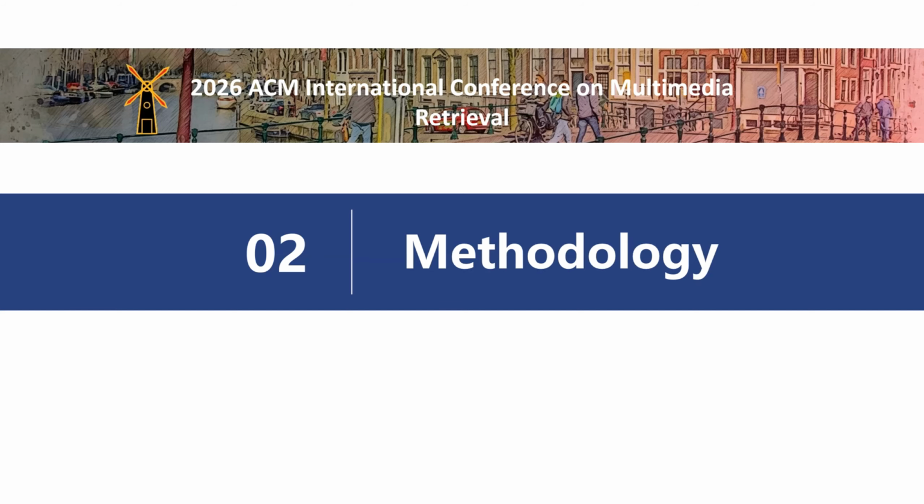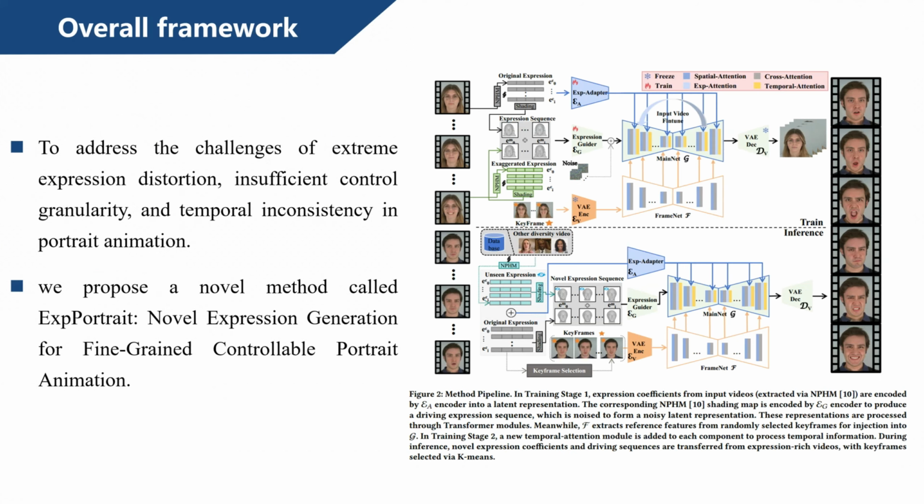Now let us move to the methodology. Our method takes 3 inputs: selected keyframes from the source video, NPHM expression coefficients, and the corresponding front shading renderings of the NPHM mesh. The keyframes are encoded by a VAE and processed by FrameNet. The shading maps go through an expression guider. The expression coefficients are transformed by ExpAdapter. These 3 conditions are then fed into the MainNet via concatenation and cross-attention. Finally, a VAE decoder produces the output video frames.